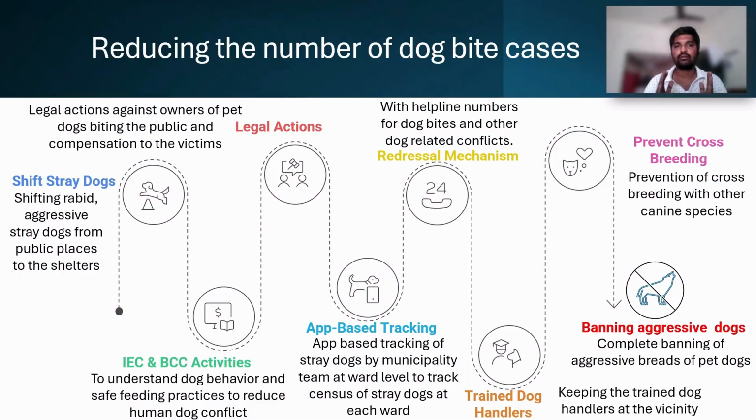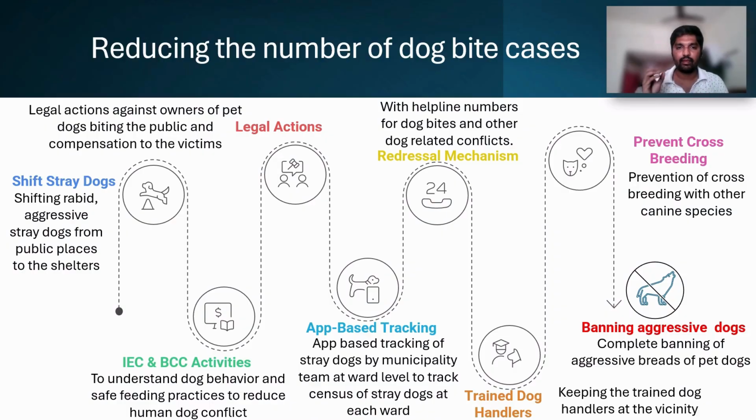The strategies to reduce the number of dog bite cases are shifting rabid, aggressive stray dogs from the public places to the shelters, then legal actions against owners of pet dogs biting the public and compensation to the victims, and conducting the IEC and BCC activities to understand the dog behavior and safe feeding practices to reduce the human dog conflict, then creating the app based tracking for the stray dogs by municipality team at the ward level to track the census of the stray dogs at each ward.